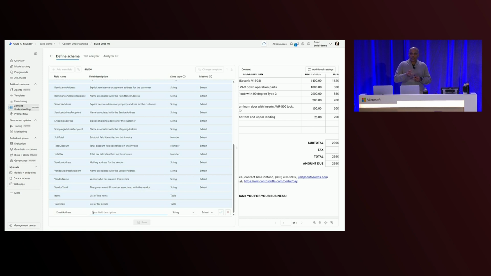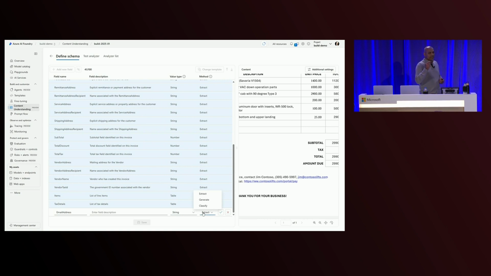Think about a scenario where there may be multiple email addresses on this particular document, and you really care about one particular one. If you want to disambiguate between them, you can give it a little bit of a hint to say this is the particular email address, or it's described as the supplier email address or something like that. The next thing you'll see is you have a strongly typed set of data types that you can extract. In this case, it's an email address, it's a string, so we'll just use that as the default option. But there are other options here for you to define what the data type is that you're trying to extract from the output.